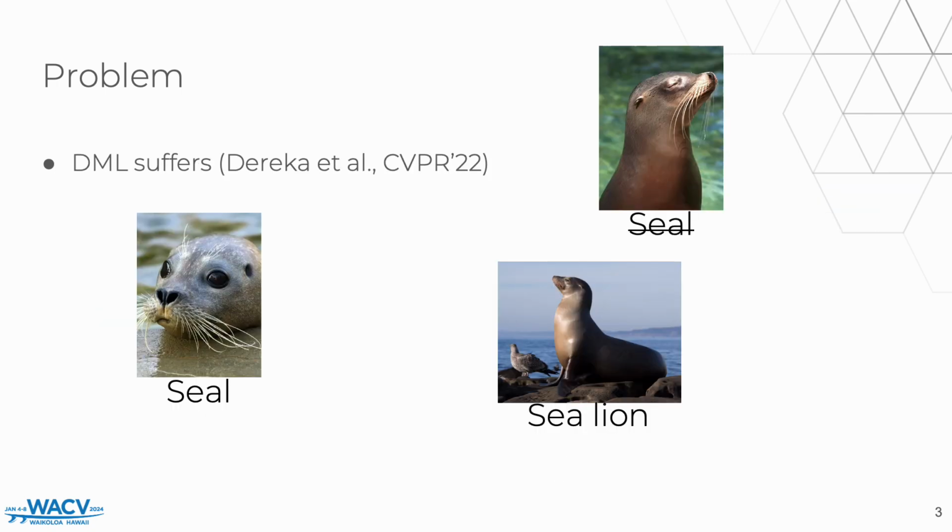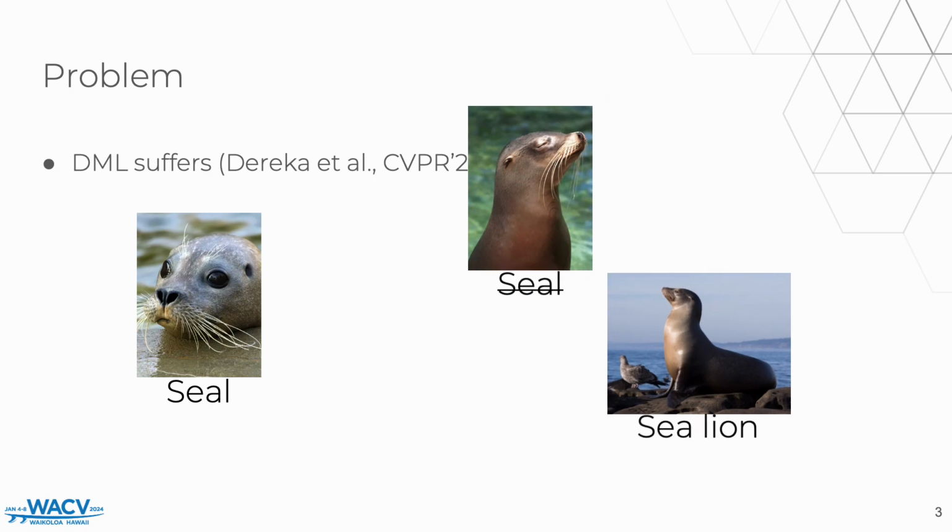The problem is that deep metric learning models suffer a higher drop in performance than classification models when there are annotation errors in the dataset. The reason for that is that DML considers interactions between samples. Due to the wrong annotations we had before, we may force the model to learn wrong similarities by creating wrong pairs. In this case, a positive pair between the seal and the badly annotated sample, and a negative pair between the seal and the correctly annotated sea lion.